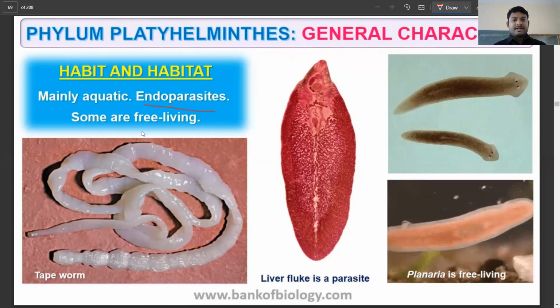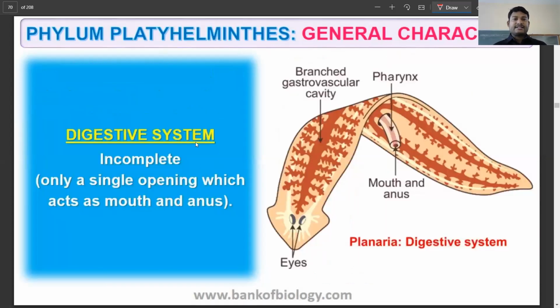So some of them are free living, but many of them are parasites. For example, liver fluke is a parasite, and planaria is going to be free living. Now, the digestive system again is going to be incomplete, with only a single opening for the mouth and the anus, right? A single opening is going to be present, as you can see here.